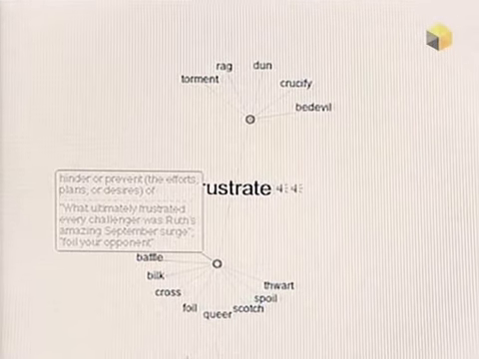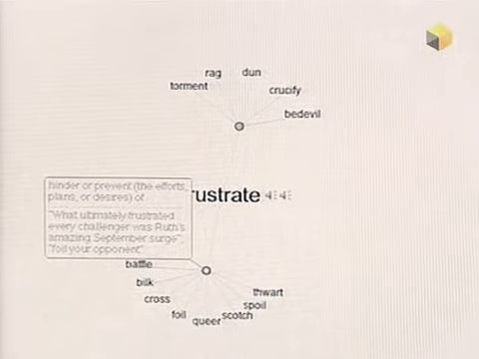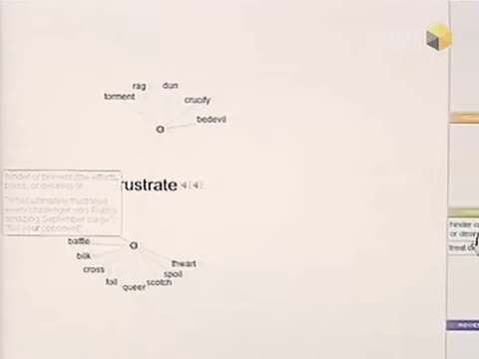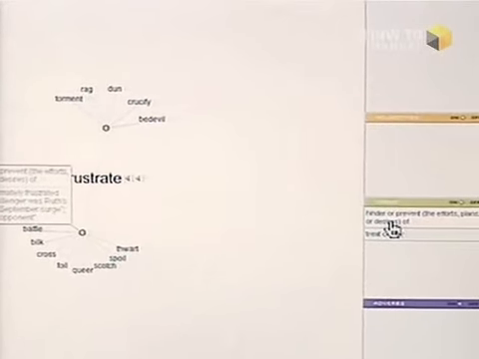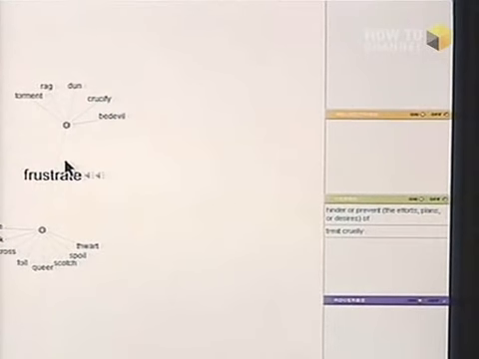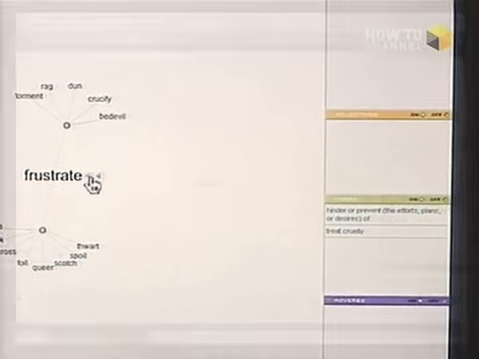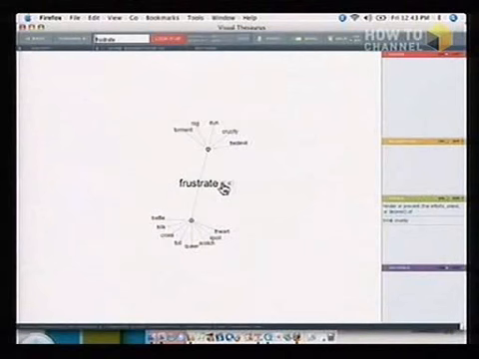And then on the right-hand side, if we zoom out a little bit, we can see the meaning of the verb frustrate. It actually has a dictionary entry. Another thing we can do as well is listen to how to pronounce the word. So we just click on this, and it will tell us how to pronounce it.